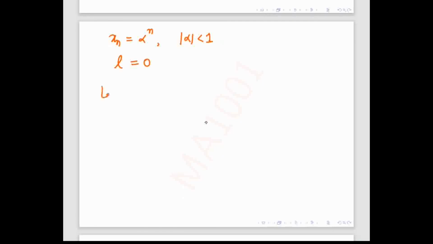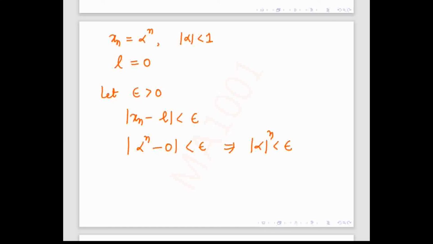Now we'll take epsilon positive. Again, we'll use the same technique: mod of xn minus L is less than epsilon, and we have to find the natural number only. So here alpha to the power n, with L being 0, is less than epsilon. This implies that mod of alpha to the power n is less than epsilon. So can you find the value of n?